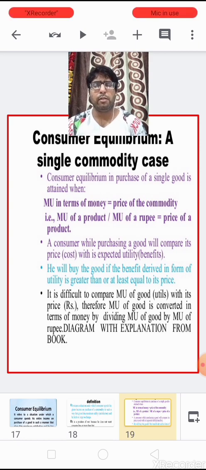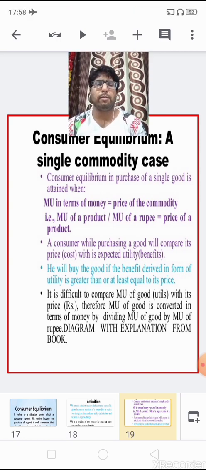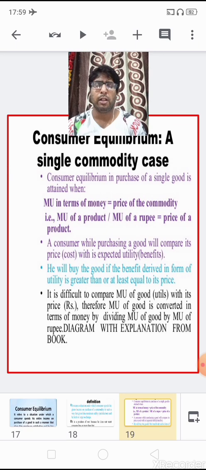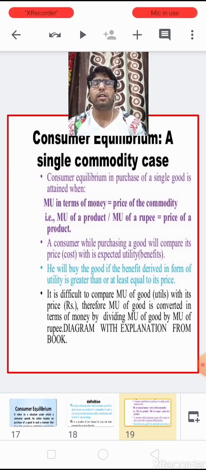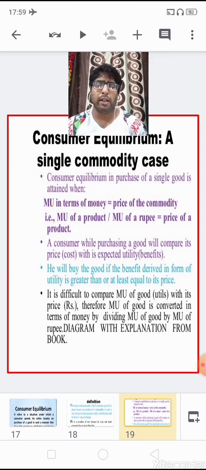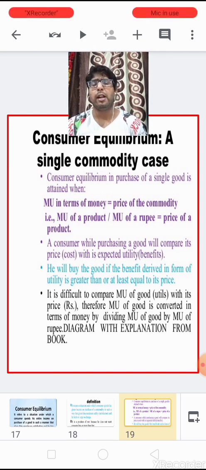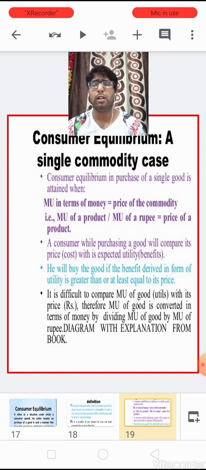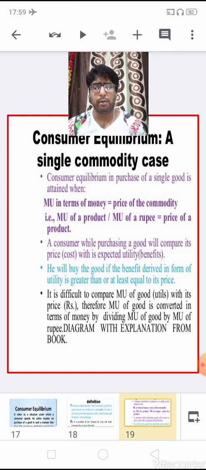So children, we divide the marginal utility by how much rupee one util is equal to, and we get marginal utility in terms of money, and we can compare this value with the price paid for the commodity. Where both values are equal to each other, there will be the equilibrium point.